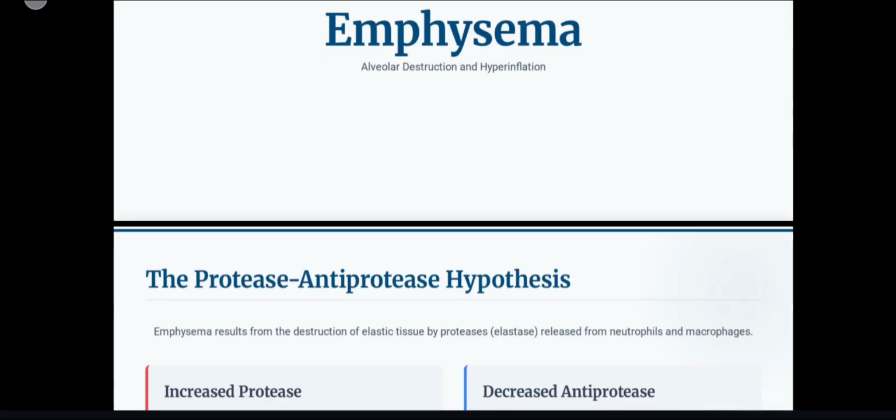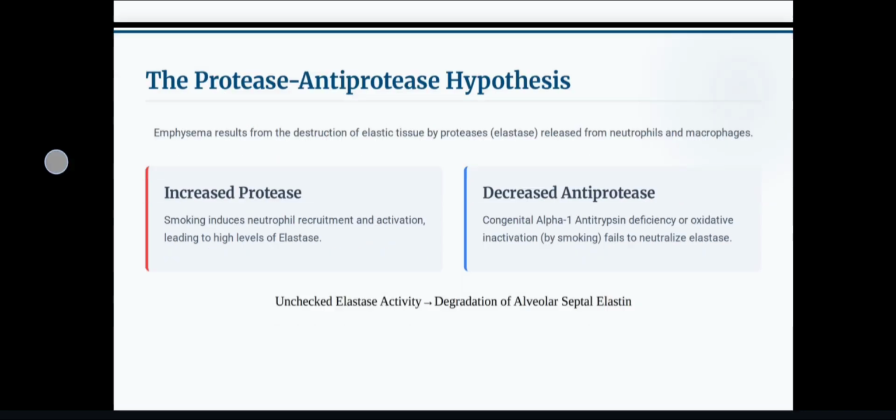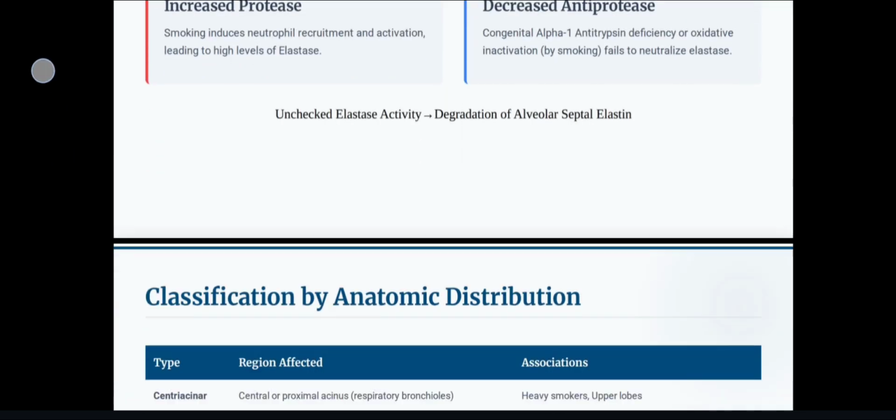Next is emphysema: alveolar destruction and hyperinflation. The protease-antiprotease hypothesis. Emphysema results from the destruction of elastic tissue by proteases, that is elastase, released from neutrophils and macrophages. Increased protease: smoking induces neutrophil recruitment and activation, leading to high levels of elastase. Decreased antiprotease: congenital alpha-1 antitrypsin deficiency or oxidative inactivation by smoking fails to neutralize elastase. Unchecked elastase activity leads to degradation of alveolar septal elastin.